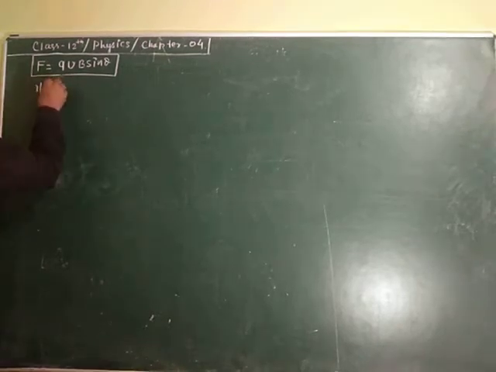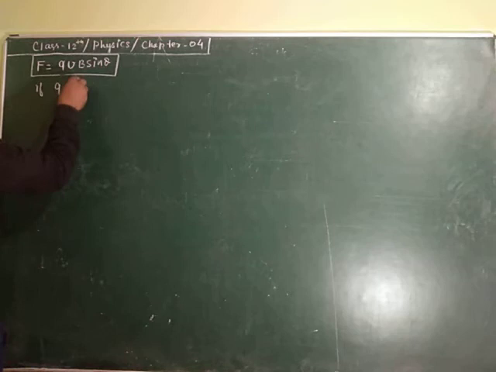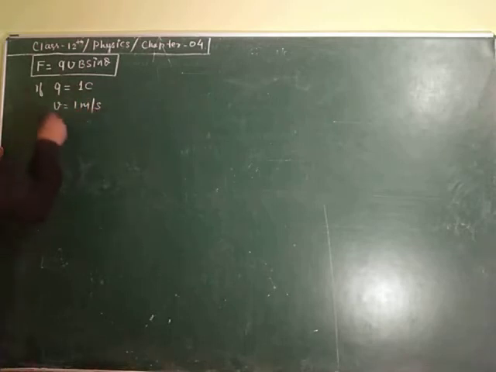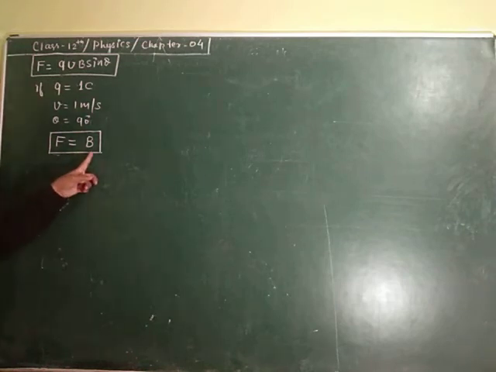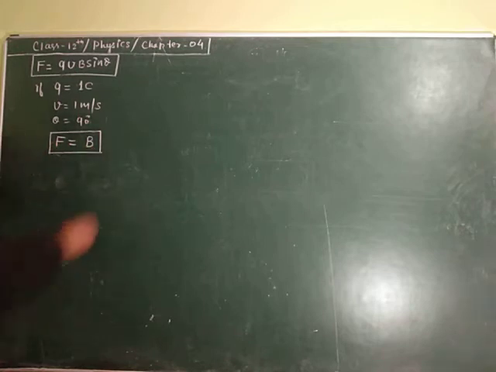If Q is equal to 1 coulomb, velocity is equal to 1 meter per second, and theta is equal to 90 degrees. Suppose we have made a definition here, so F would become B. Now what do you conclude from here? This B is the magnetic field intensity, so we will make a definition here.